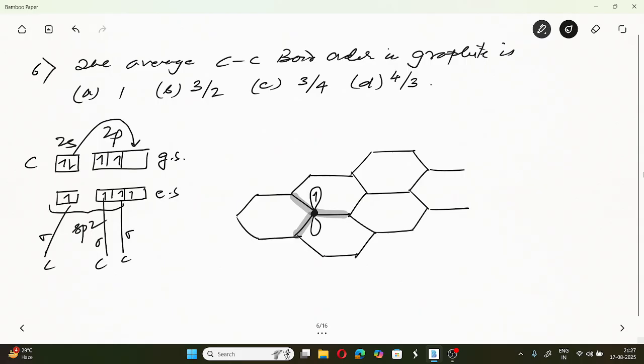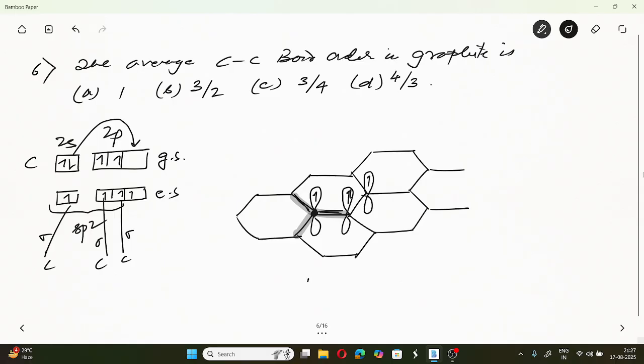A p-pi orbital containing an unpaired electron. And the electrons of each of these orbitals will contribute to the formation of pi bonds. So here we see one electron forms three pi bonds, but in exactly the same way another electron here forms three pi bonds. So effectively it is forming 1/3 pi bond.